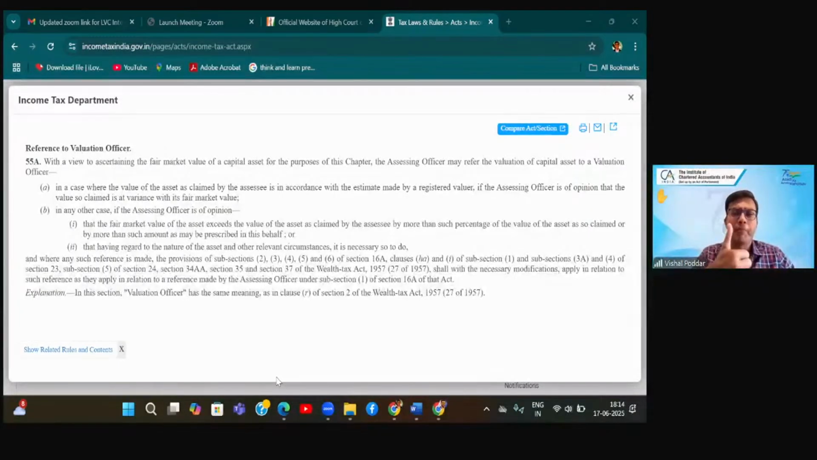Wherever, one, the minor child is a disabled person, physically or mentally challenged, or two, the minor child has earned the income from application of his skills, like we see so many child artists in television serials and in movies.